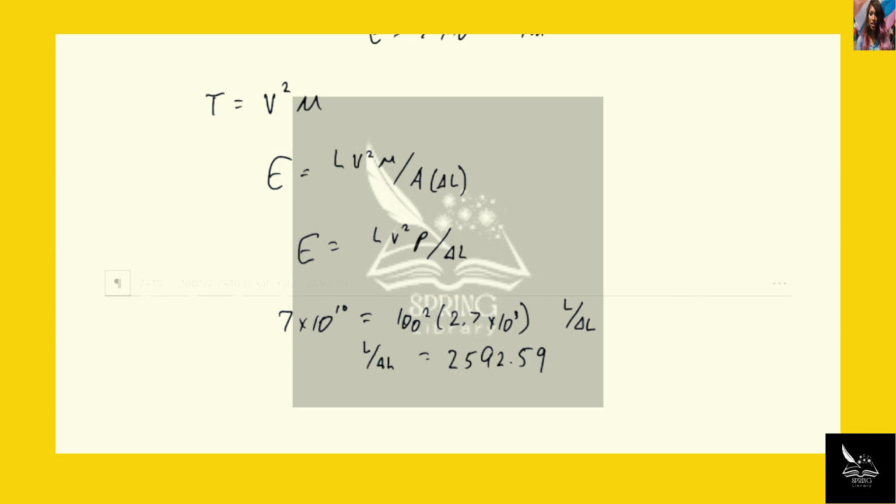Then take the inverse of each side. We get the change in length divided by the length is equal to 3.857 times 10 to the negative fourth.